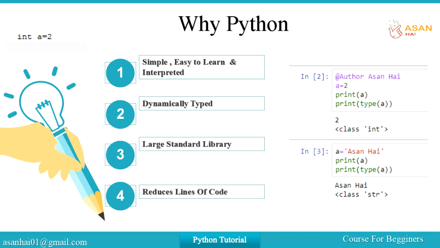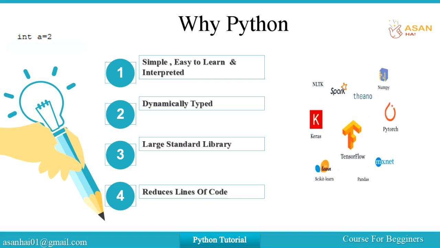Next thing is Python has a large standard of libraries. It means that there are numerous libraries in Python to do different tasks such as NLTK, which is used for natural language processing. TensorFlow, it is used for machine learning. Scikit-learn, it is used for machine learning. Keras, it is used for neural networks. So there are numerous libraries. We can do different tasks by using different libraries.